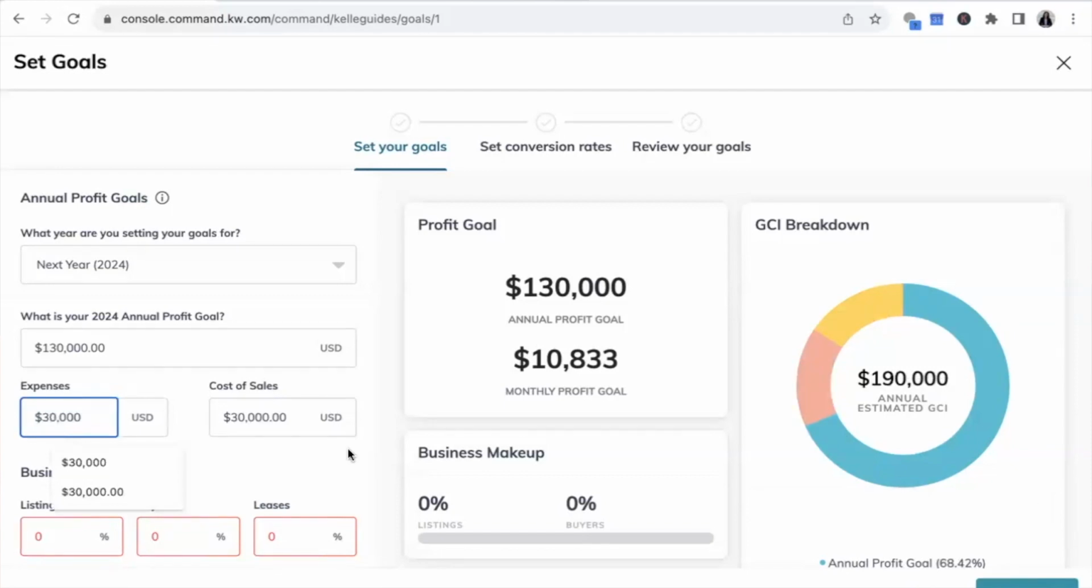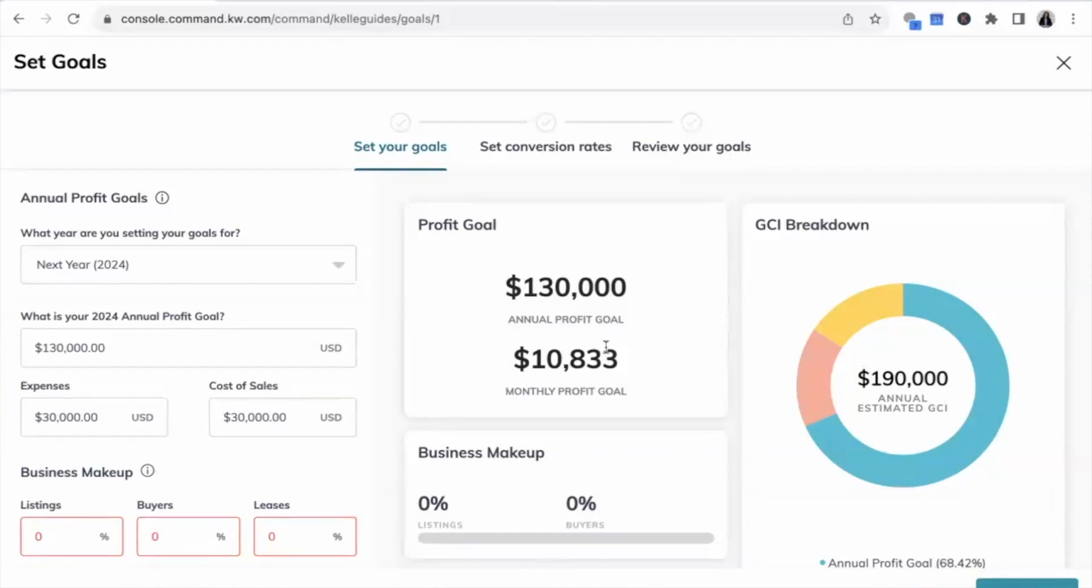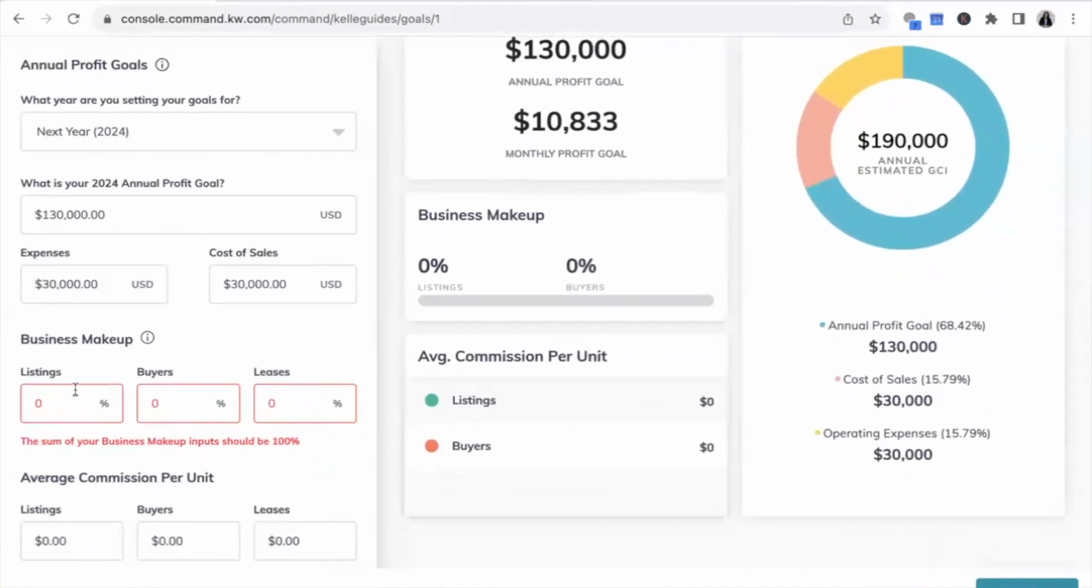So let's go to our expenses. I'm gonna put $30,000 in for my expenses also. And again, it just went up again by 30,000. So now we're at 190,000 that we need to bring home to be able to profit, put $130,000 in our pockets. And remember that 130,000 includes taxes. Don't forget about your taxes.